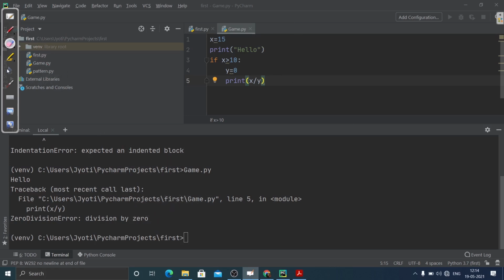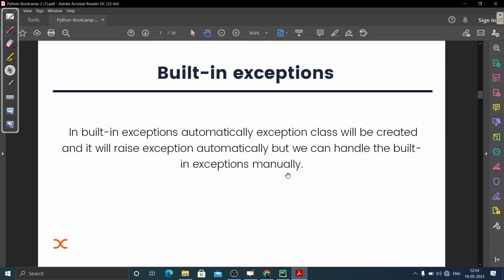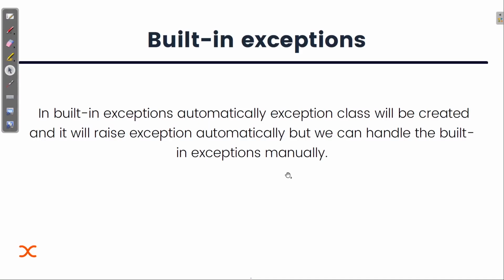There are some keywords that actually help us in doing that. So let's continue with the built-in exceptions. What are the built-in exceptions? I hope now how this syntax error is working and how this runtime error is working is clear to you all. So let's move to built-in exceptions.